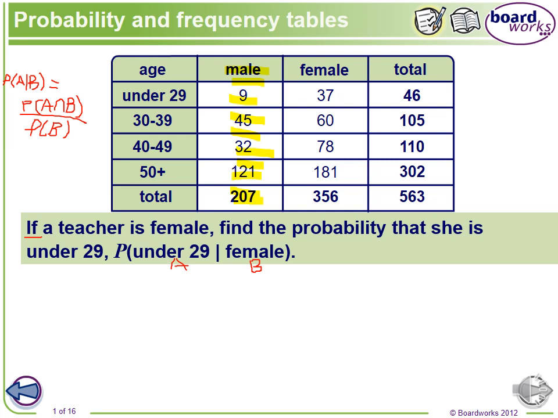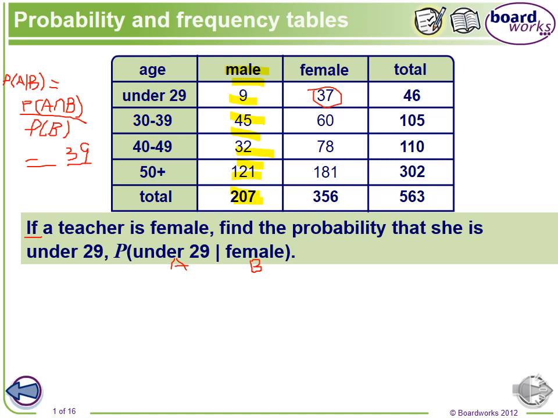We have a total of 46 teachers under 29, and of the 46, 9 are male and 37 are female. So we have 37, which is female and under 29. Divided by the probability of B. What is the probability of B again? B is the female.